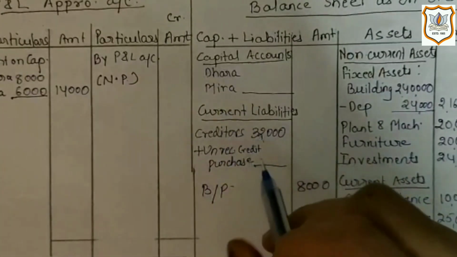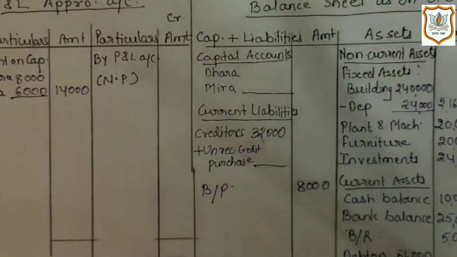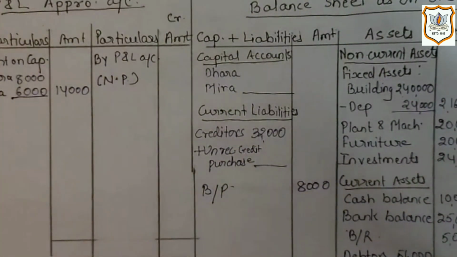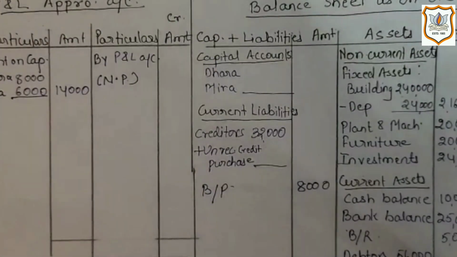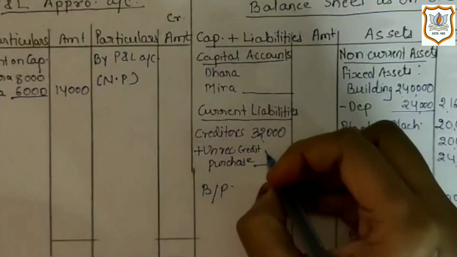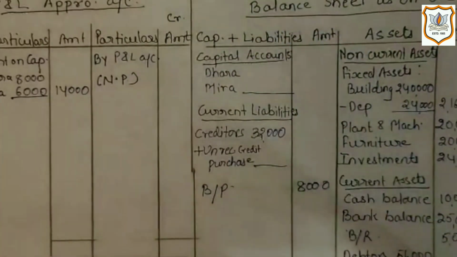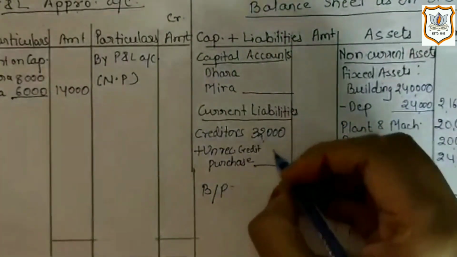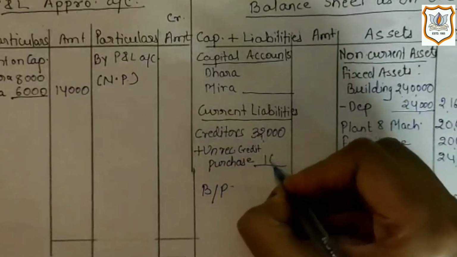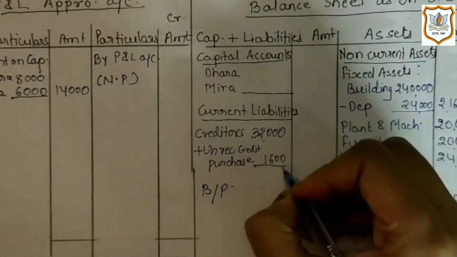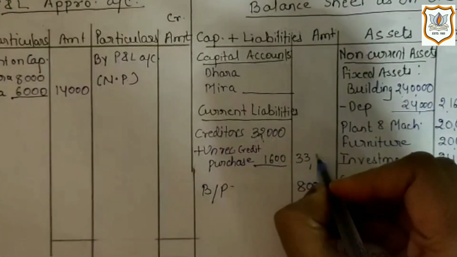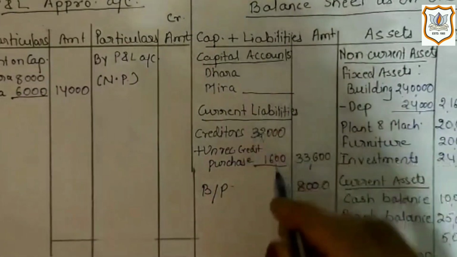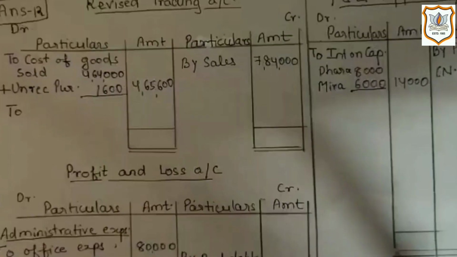Now second effect of it would be on liability side of balance sheet under the heading of current liabilities. As you know, when credit purchase increases, it will increase creditors, as firm will have to pay in future to the creditors for goods purchased. So it's a liability. So we will add it here, 1,600 unrecorded credit purchase, and in outer column we will get 33,600 as total creditors.